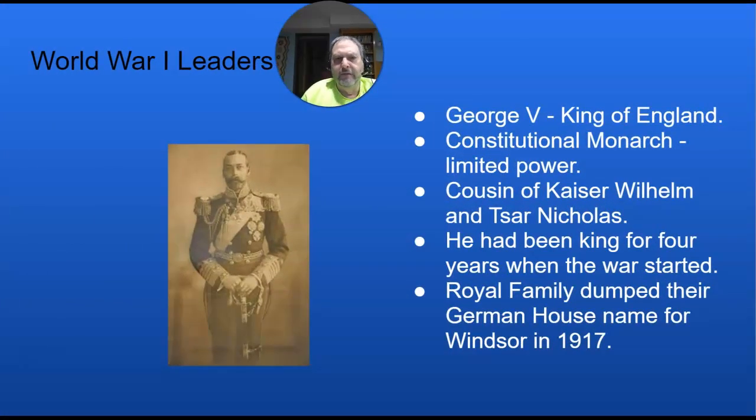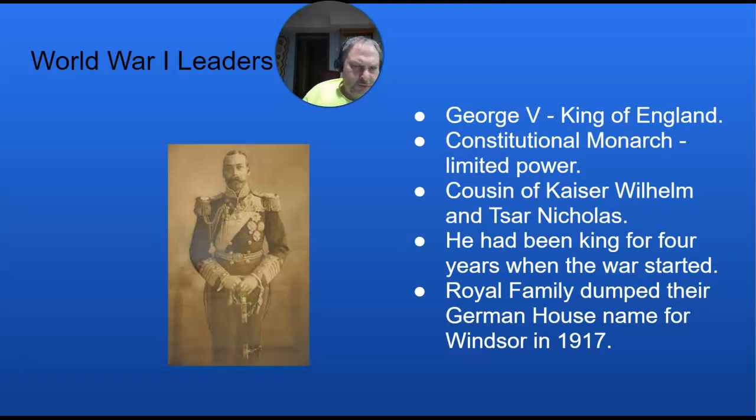And the next leader we have a picture here of King George III of England. He's a constitutional monarch. That means he has limited power. The really weird thing is he is a cousin of Kaiser Wilhelm, that's the German leader, and also of Zar Nicholas II, who is the Emperor of Russia. So he was new to the throne. He'd been king for only 4 years, but he was a great symbol for the country, and he kept the people calm, and they rallied around the monarchy and supported the war effort.